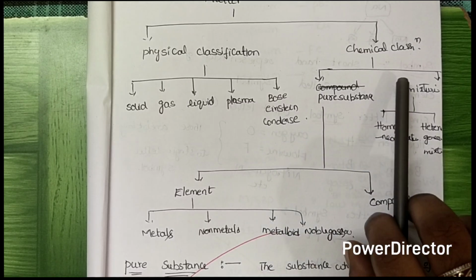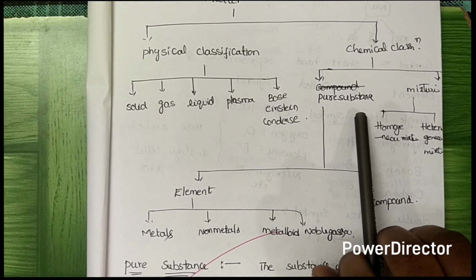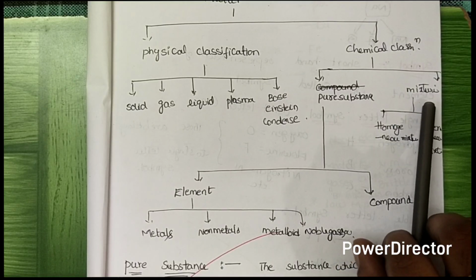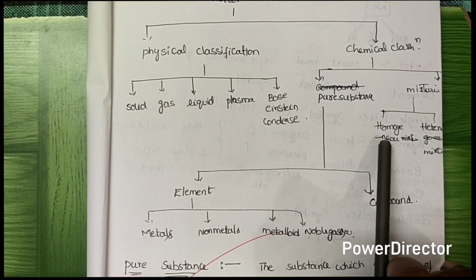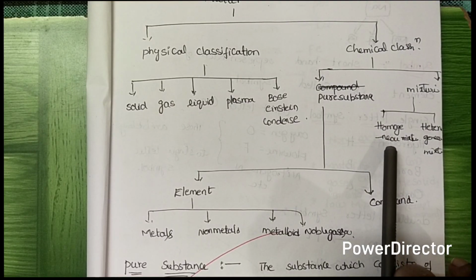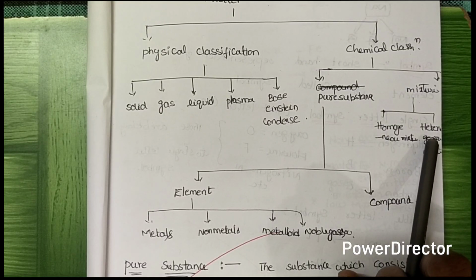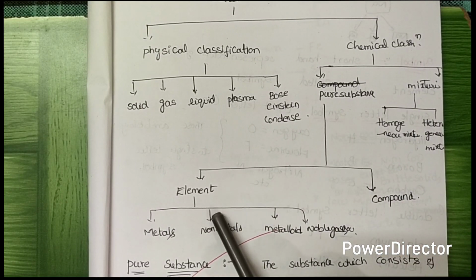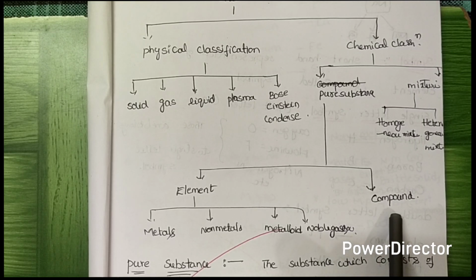Okay. Next, chemical classification. This chemical classification of matter can again be divided into pure substances and mixtures. The mixture is divided into two types: homogeneous mixture and heterogeneous mixture. Homo means same, that is the same phase, same mixture, and heterogeneous mixture is different. Hetero means different. And pure substances can again be divided into element, which is further classified into metals, non-metals, metalloids, and noble gases. And the second one is the compound.